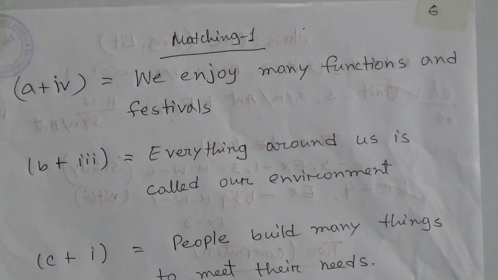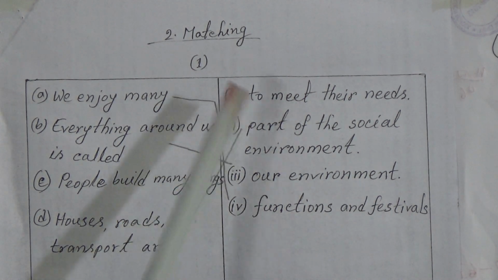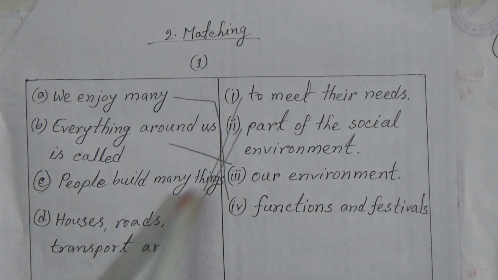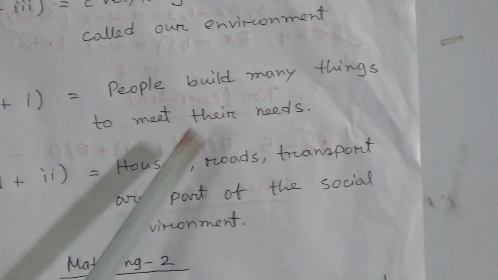Then look, number C, people build many things... Which one is the correct answer here from these sentences? Yes, number 1, people build many things to meet their needs. So here you will write the sentence, people build many things to meet their needs.